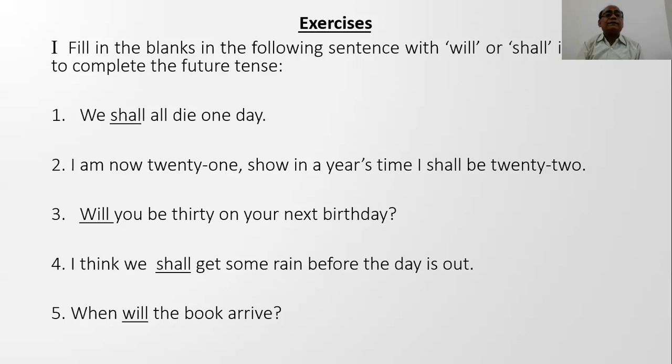Exercises. Here we do the exercise. Fill in the blank in the following sentence, will or shall, in order to complete the future tense. Here I would like to express that when a student attempts a question that is to fill up the blank, he must write a complete sentence, and underline the word that he uses to fill up the blank.